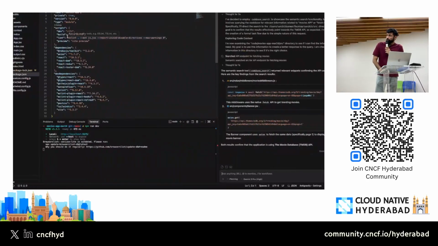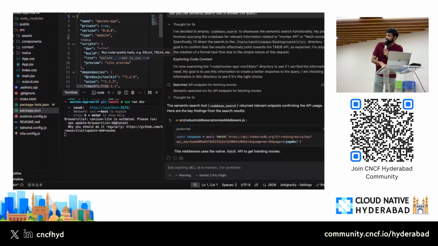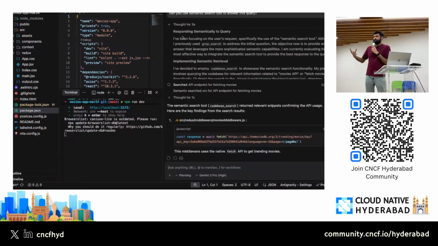for example, I have this code base. It's a normal web application, a React application, wherein I'm using some APIs to give me some movie details. It's a normal web application.